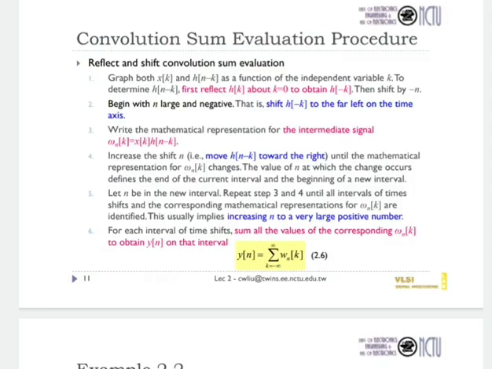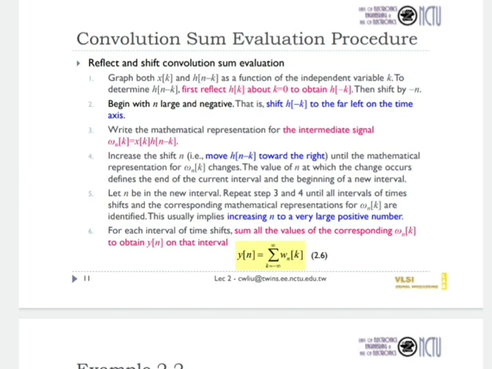k. To determine h of n minus k, first reflect h of k about k equal to 0 to obtain h of minus k, and then shift by n. Begin with n large and negative, that is, shift h of minus k to the far left on the time axis. Write the mathematical representation for the intermediate signal. Then increase the shift n until the mathematical representation for w_n of k changes, and the value of n at which the change occurs defines the end of the current interval and the beginning of a new interval.